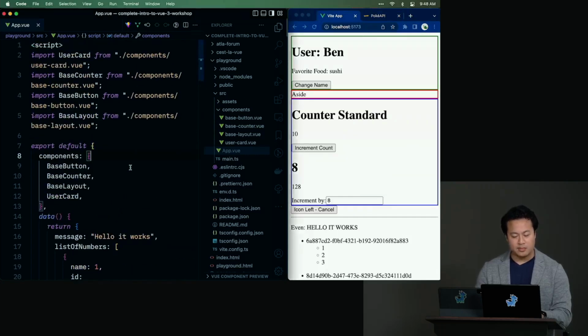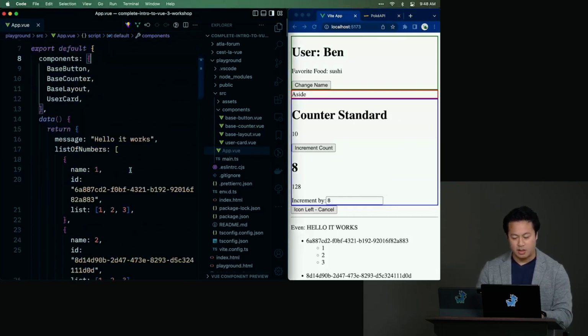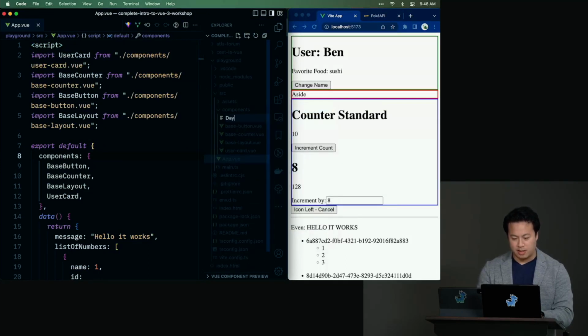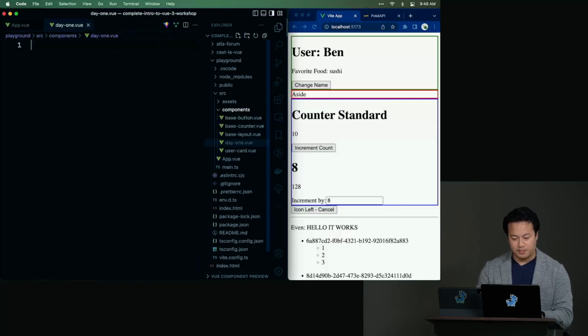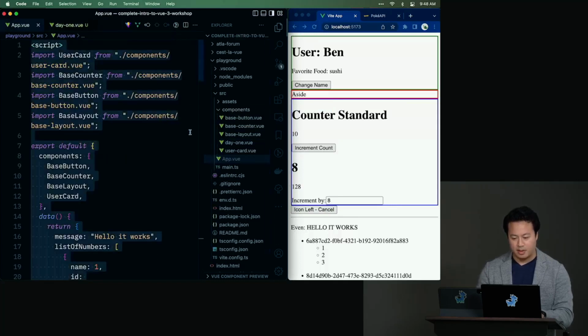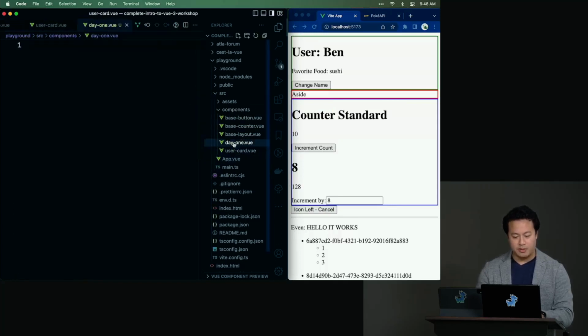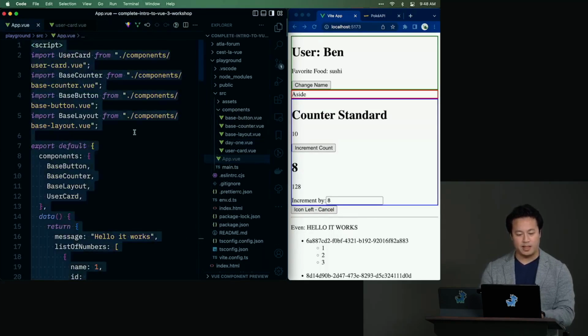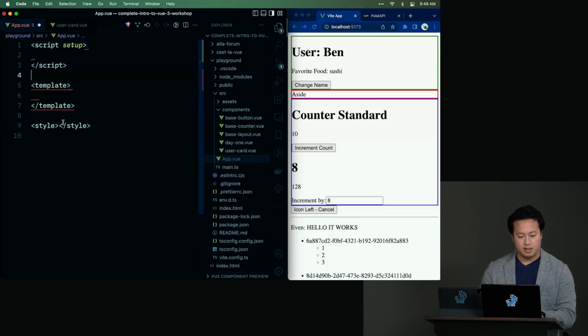So what I'm going to do is create a component, and I'm going to call it day1.view, and I'm basically going to copy the app stuff into here so that we have that as a reference point going forward. But I think it would be nice if app.view today started off with a clean slate. So let's do that. We're not going to worry about that. And then we'll say day 2, save.